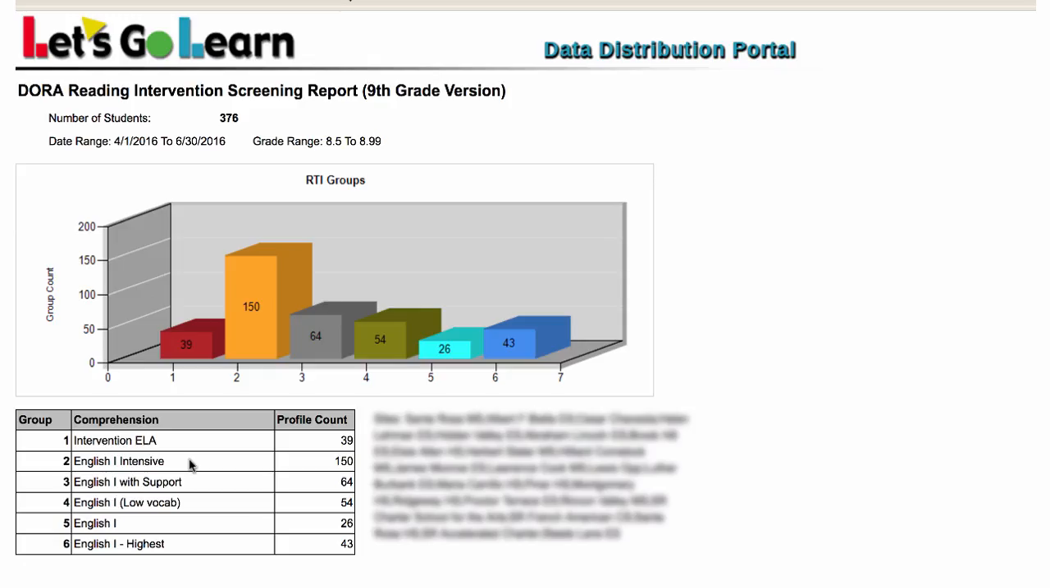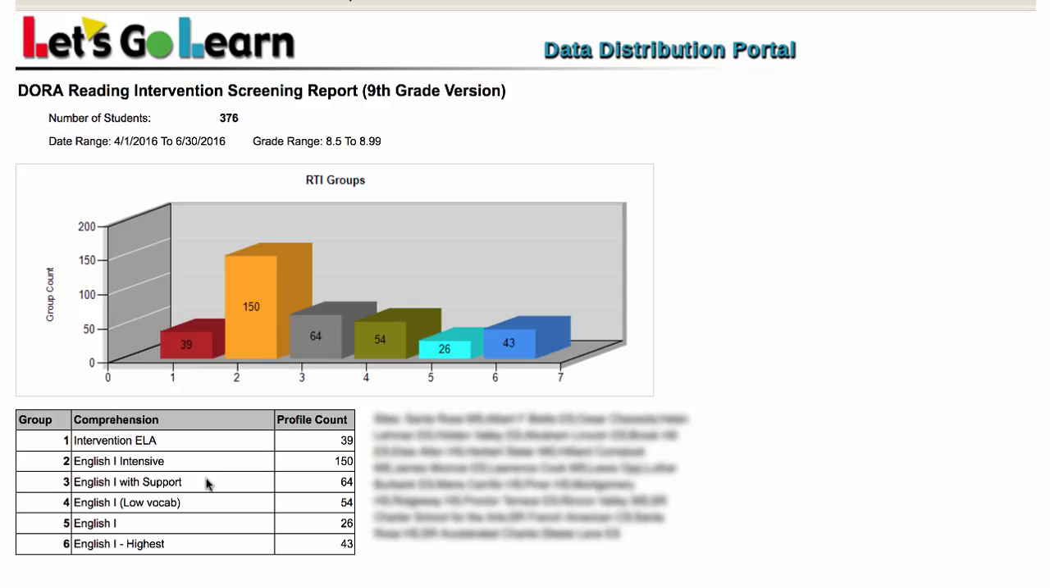All right, let me go ahead and explain this report to you. So we see that 376 students were tested. These are 8th graders. We see from here the grade range. The first group are 39 students who are going to be placed into intervention ELA. This is the lowest category. Those are students who are really struggling in some basics like decoding. The second group are students who are strong in decoding, but maybe low in comprehension. And so they would not have the ability to jump directly into an English 1 course.